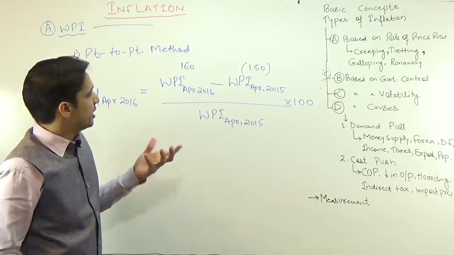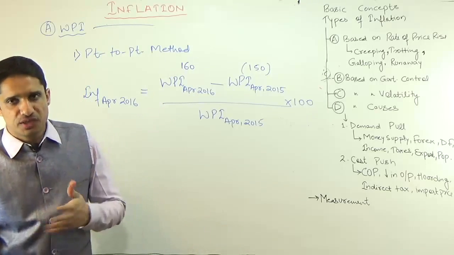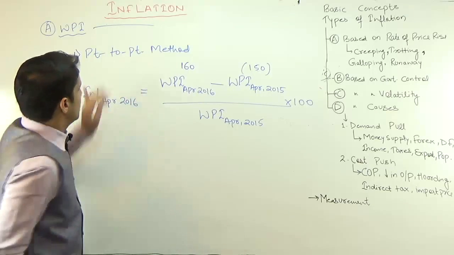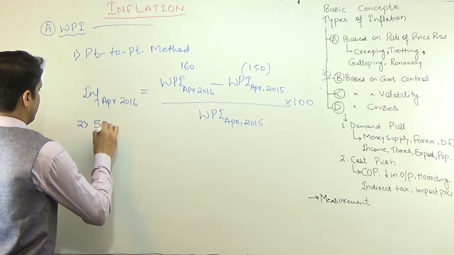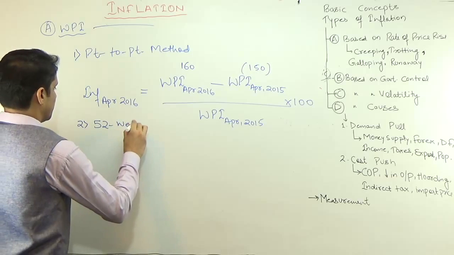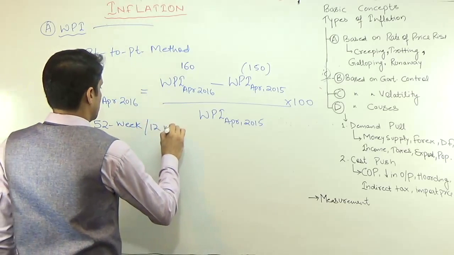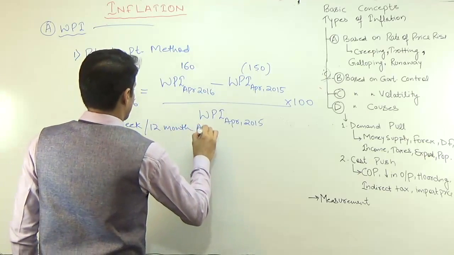Whatever comes in the newspaper, that the inflation is 4%, 4.5%, we are calculating using the point to point method. The second method is the 52 week or 12-month average. This is the average one.